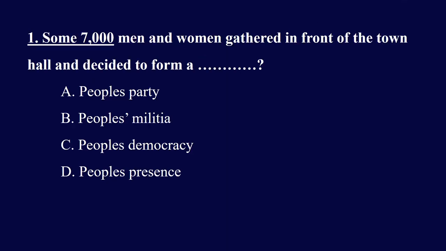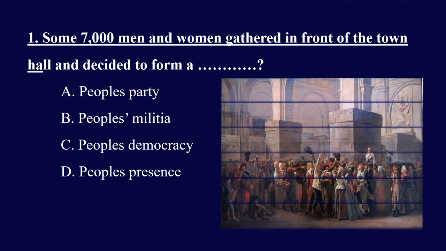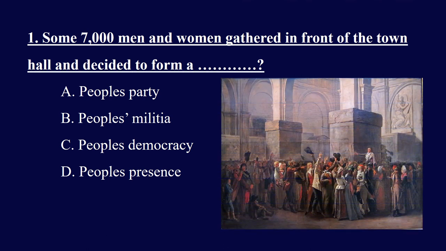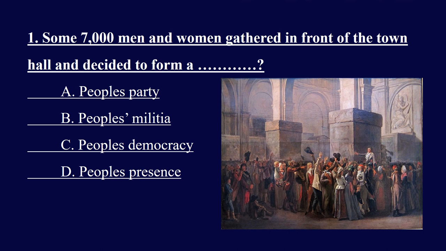Some 7,000 men and women gathered in front of the town hall and decided to form a dash. The options are People's Party, People's Militia, People's Democracy, People's Presence. And the right answer is People's Militia, People's Army. Why did they want to form a People's Army? Because it was July 14th, 1789, the time when the French Revolution took place. The King of France had commanded soldiers to move into the city. So some 7,000 men and women gathered in front of the town hall and decided to form a people's militia, a people's army.